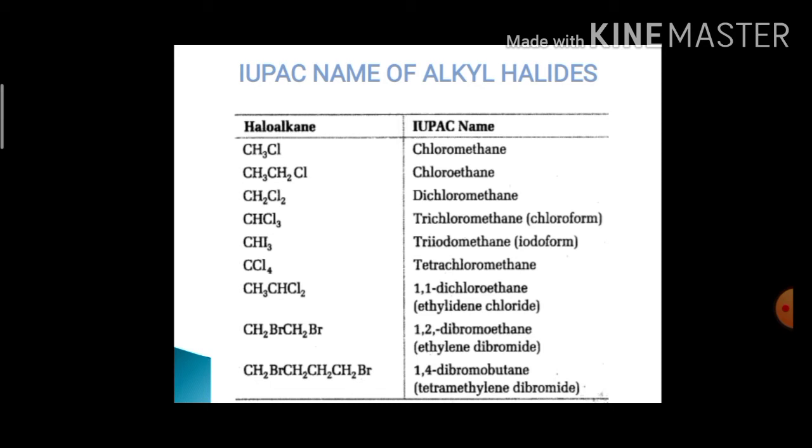CH3CHCl2, 1,1-dichloroethane. CH2Br-CH2Br, 1,2-dibromoethane. CH2Br-CH2-CH2-CH2Br, 1,4-dibromobutane. So likewise, you can try a few more examples to write the IUPAC nomenclature. Similarly, you can also consider a few examples of haloarenes and try to write the IUPAC name.